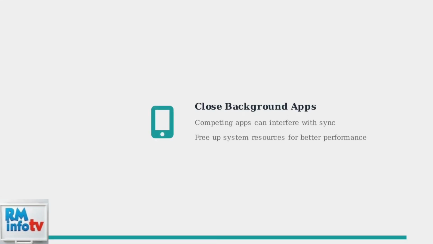Finally, close other background apps that might interfere with the Aura app's performance. Too many running apps can compete for system resources and affect photo syncing reliability.